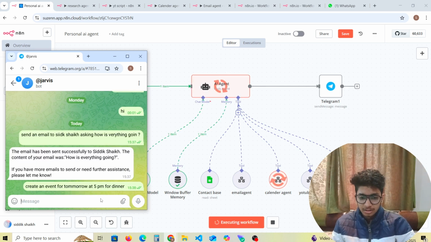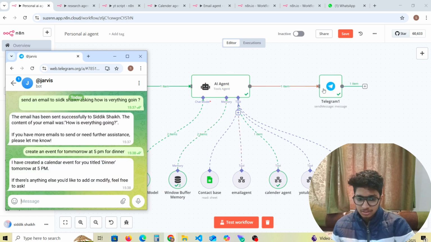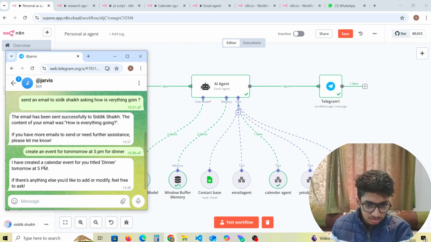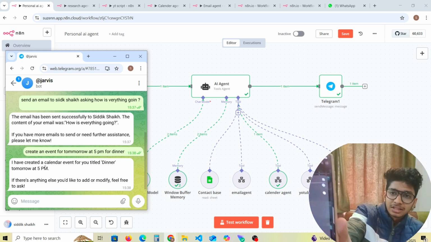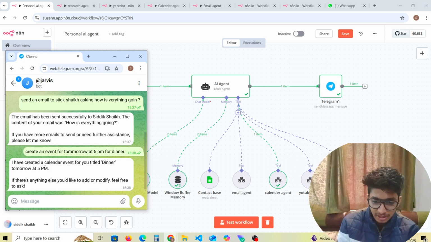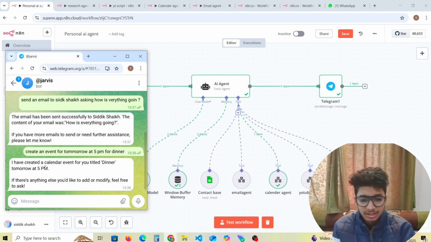We have hit it and the calendar agent is running, and after the calendar, as you can see, it has created a calendar event for 5 p.m. titled dinner. If we see in our calendar, yeah, you can see here it's in the calendar at 5 p.m. So it works very well. So I'll just ask it another question.